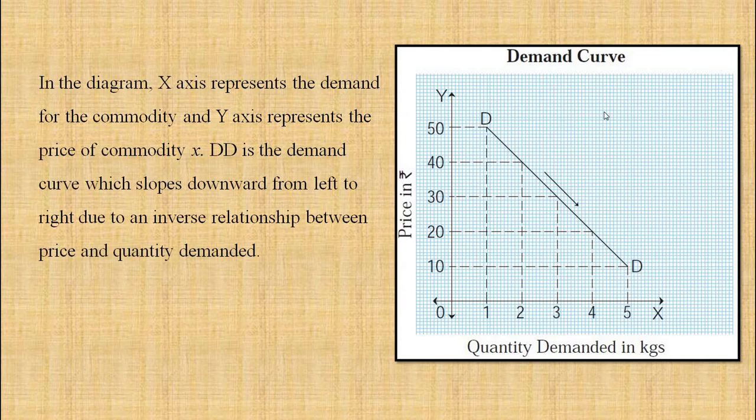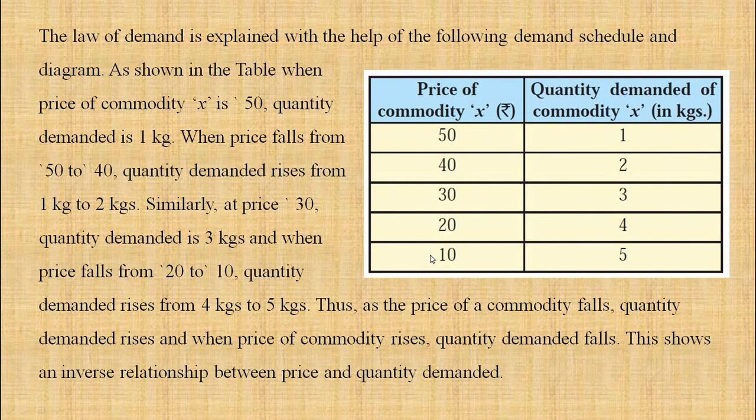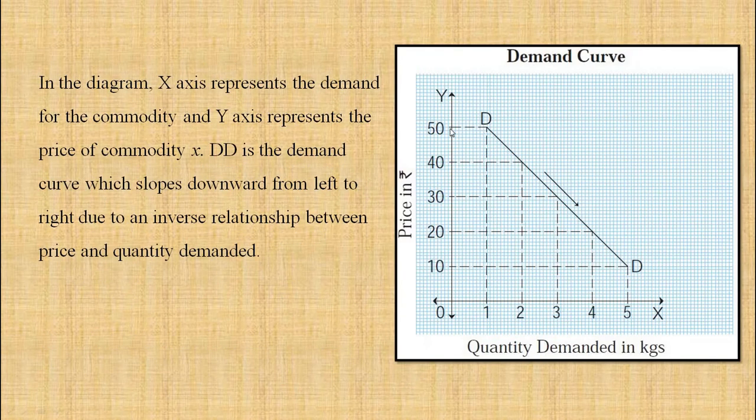As I told you how to draw the curve, this is x-axis, this is y-axis, and you have to write what you are going to measure along the x-axis and along the y-axis. So the x-axis represents the demand for the commodity, the y-axis represents the price of the commodity. According to the table, we get the points: when the price is 50, demand is 1. When the price is 40, demand is 2. Price is 30, demand is 3. Price is 20, demand is 4. And price is 10, demand is 5.